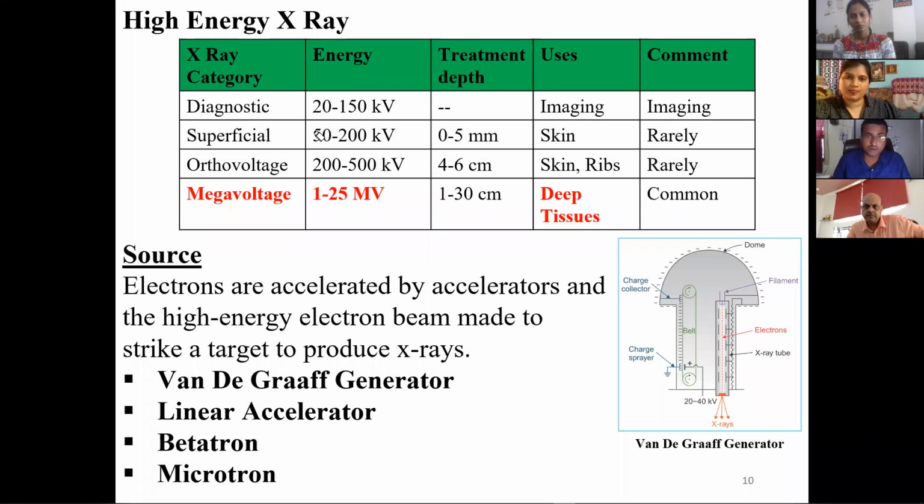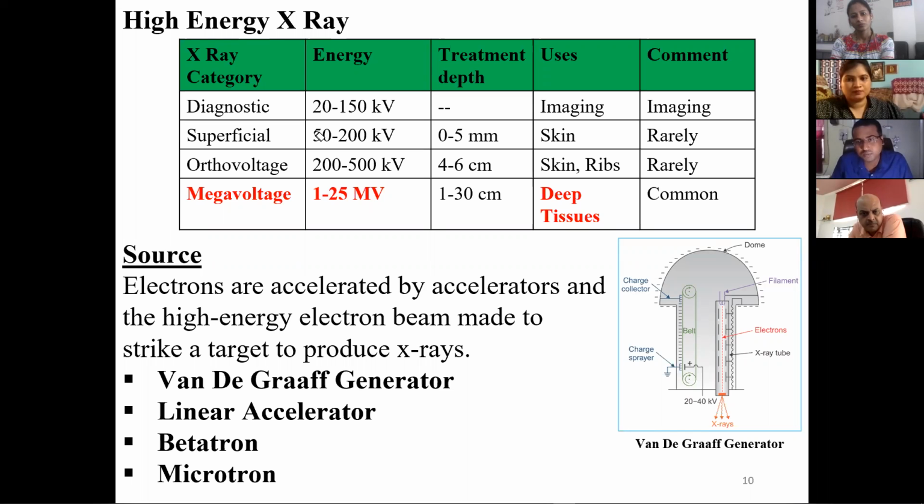Other X-rays cannot. But megavoltage X-rays cannot be produced simply by hitting the cathode and bombarding that electron onto the anode. For that, we have to use accelerators for accelerating the electron. For that purpose, we can use the Van de Graaff generator, linear accelerator, betatron or microtron. These will accelerate the electron.